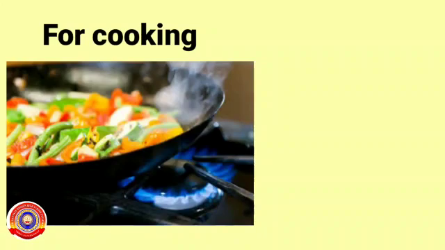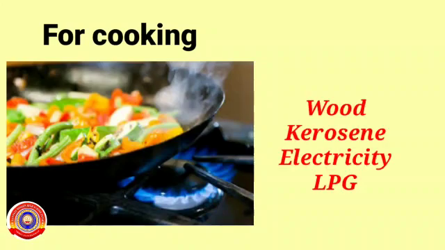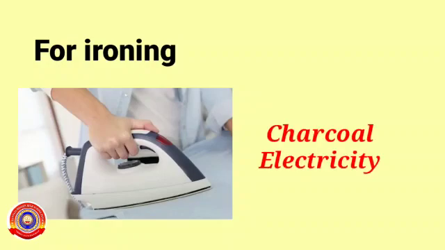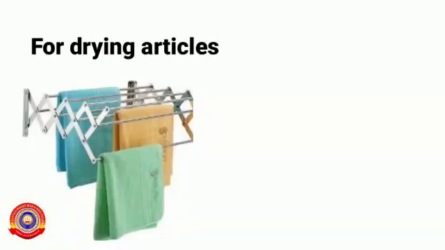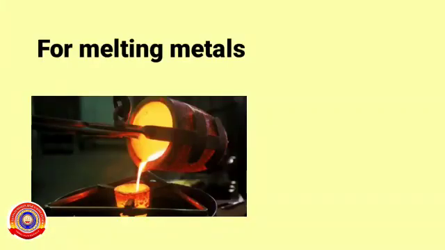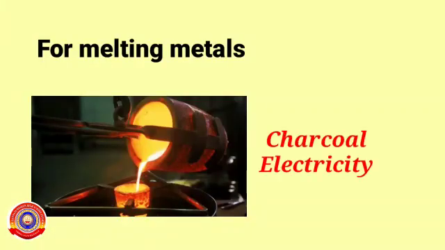Cooking. We receive heat from wood, kerosene, electricity or LPG. For ironing, we receive heat from charcoal or electricity. For drying articles, we receive heat from sunlight or from electricity. And for melting metals, we receive heat from charcoal or electricity.